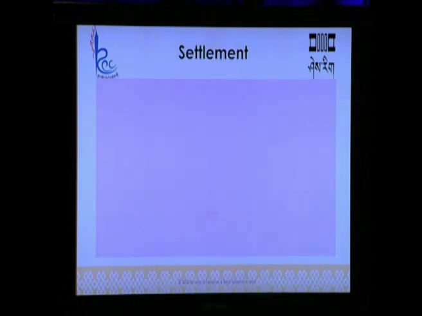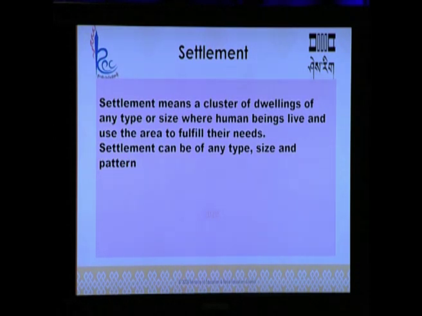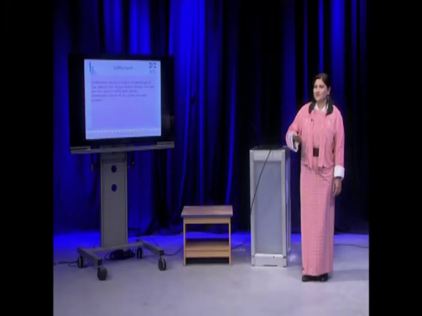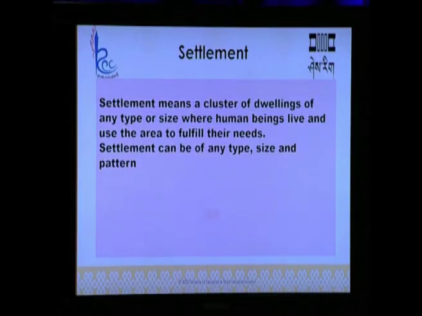Now, what is settlement? Settlement means a cluster of dwellings of any type or size where human beings live and use the area to fulfill their needs. Settlement can range from small to a bigger settlement. For example, settlement can range from hamlet, village, town and cities. Settlement can be of any type, size and pattern.